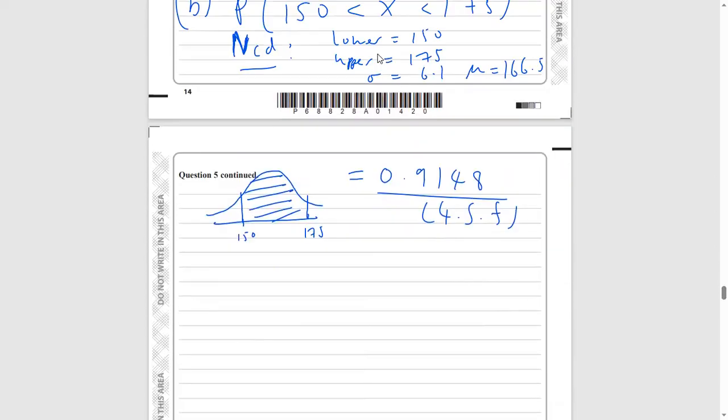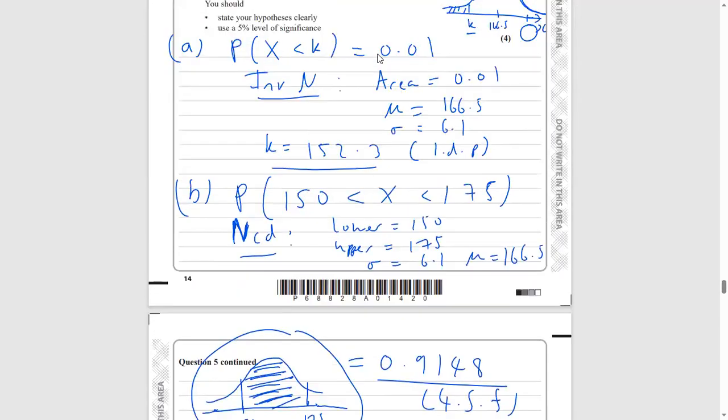Let's look at our graph here. We couldn't care less about these people down here with heights less than 150. We don't care about these people who've got heights bigger than 175. We're only going to pick our sample from these people with heights between 150 and 175. So that's what the question is saying.